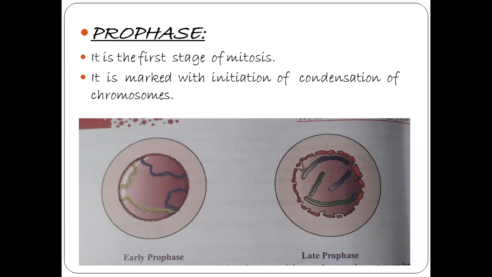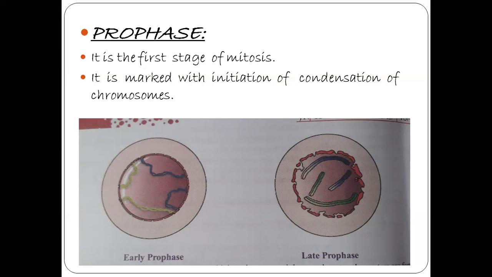If you look at the image of late prophase, the chromosomes are composed of 2 chromatids attached at the centromere. In prophase, the assembly of the mitotic spindle, the microtubules and the proteinaceous components of the cell also begins.